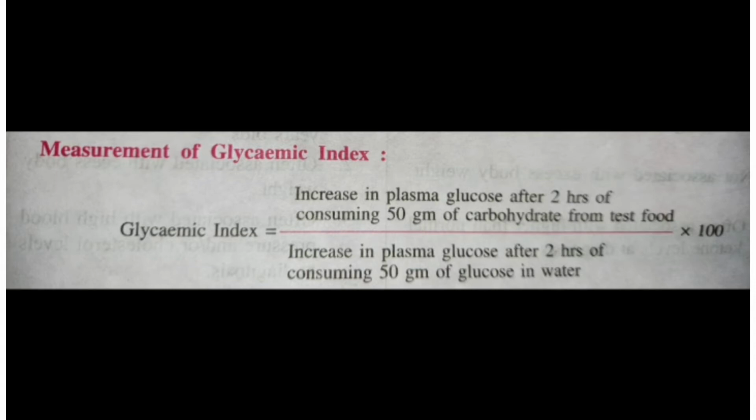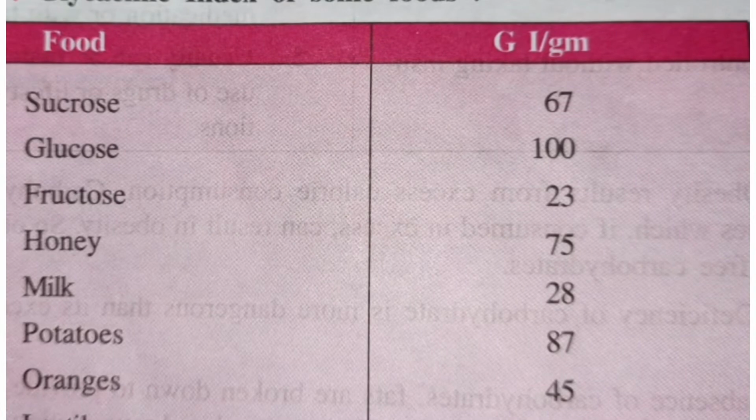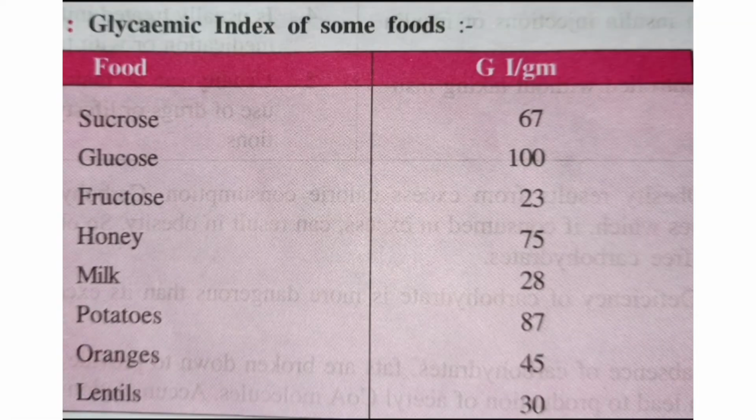So let's find out the glycemic index of some regular foods: sucrose is 67, glucose is 100, fructose is 23, honey 75, milk 28, potatoes 78, oranges 45, lentils 30. So glucose has a very high glycemic index, and potatoes have a high amount of starch, so they also have a very high glycemic index.